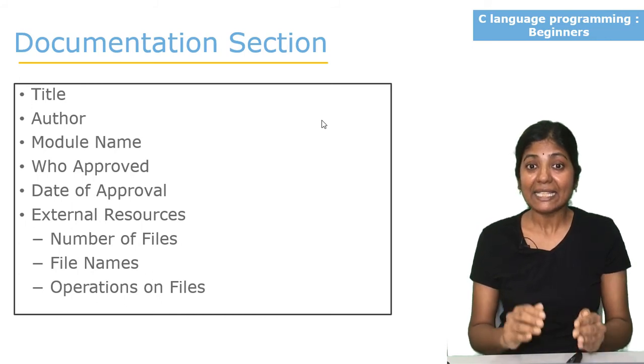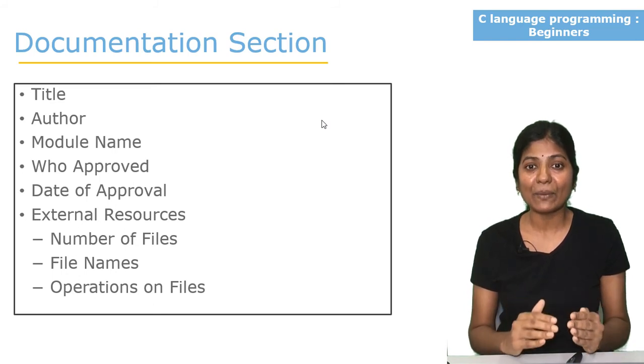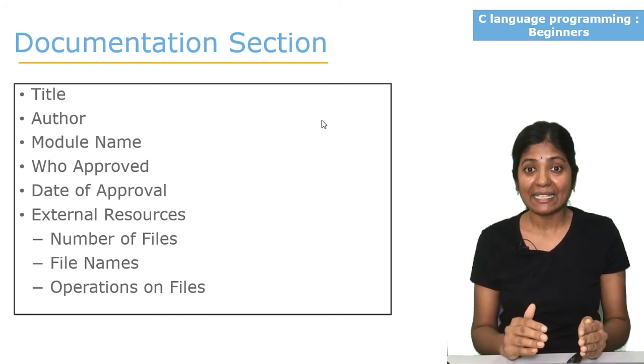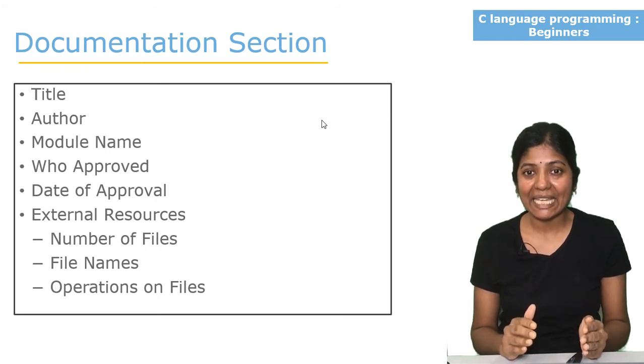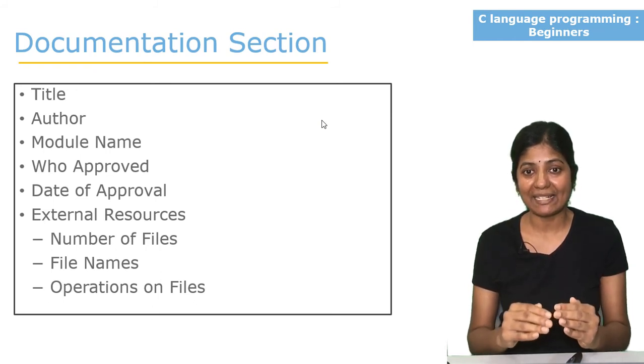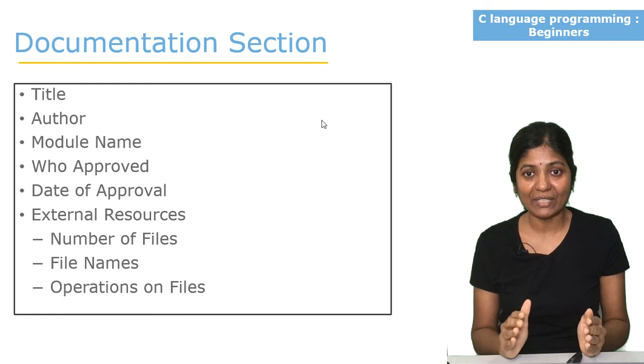Then that person should be able to understand what my program is doing. That person can understand my program easily if I provide a comment line section. So, always make a habit of writing comments in your program.